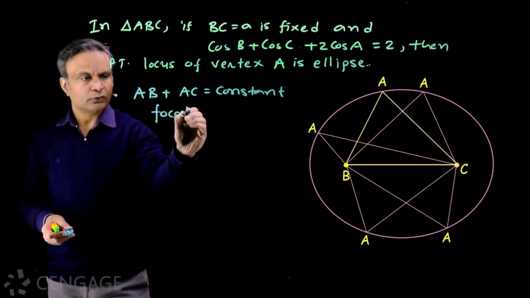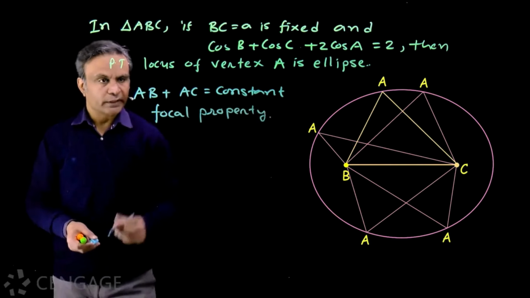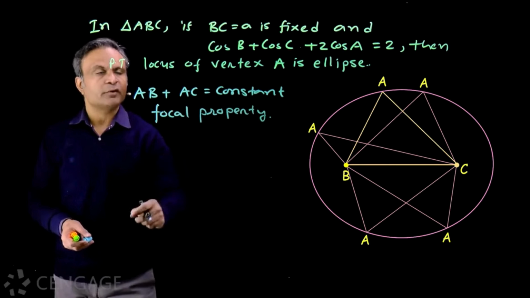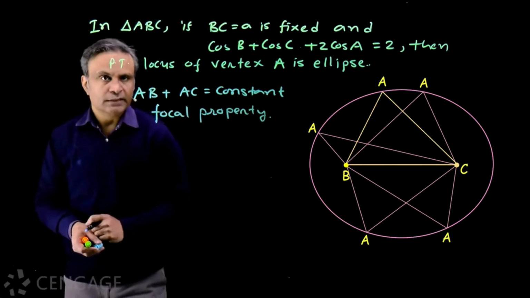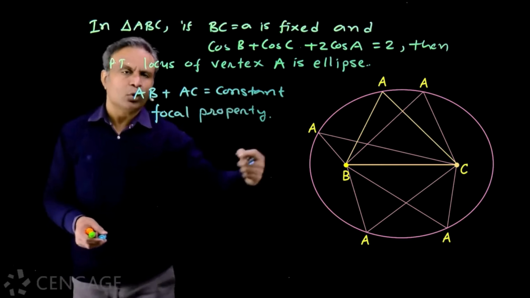This is also called focal property of the ellipse. Here AB and AC are focal lengths or focal distances of variable point A on the ellipse. Sum of two variable focal lengths is always constant for any point on the ellipse.